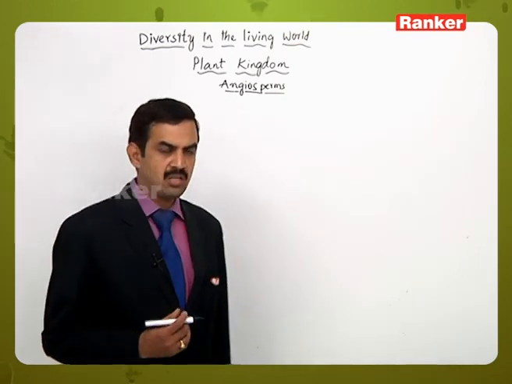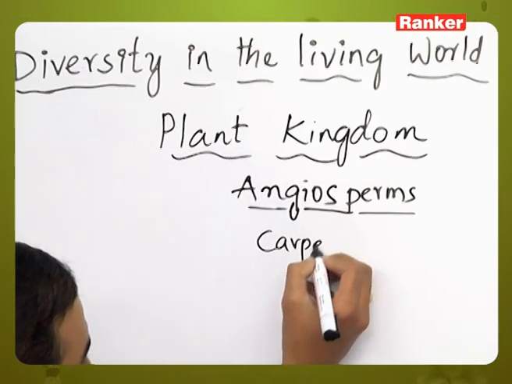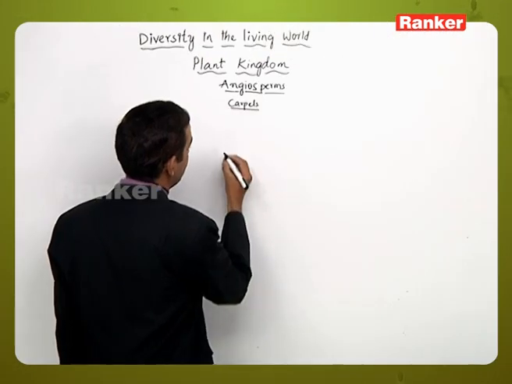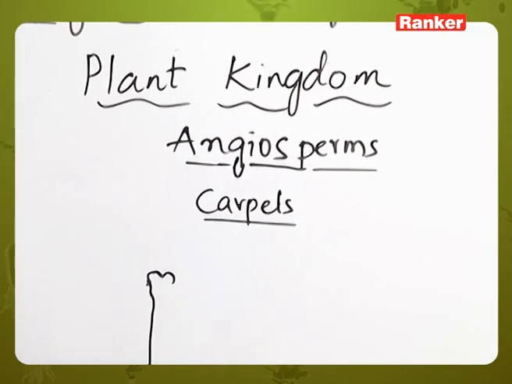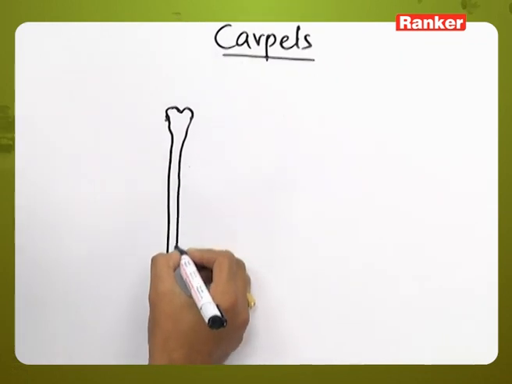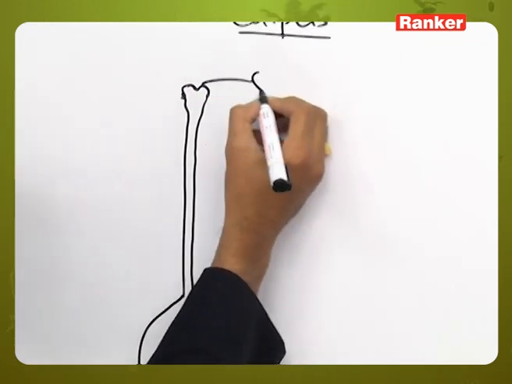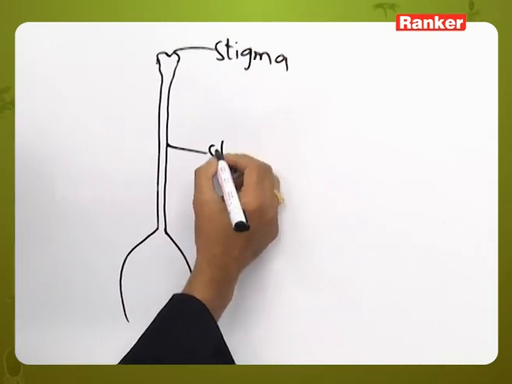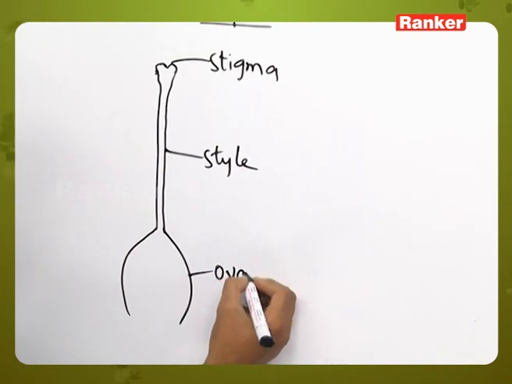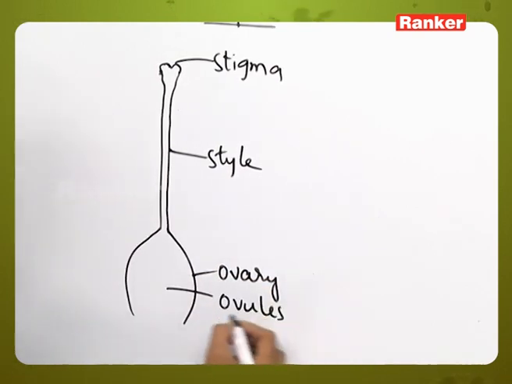In the essential organs, the next one is gynoecium, which contains individual parts called carpels. Each carpel contains 3 parts: stigma, style and ovary, and inside the ovary the ovules are present.